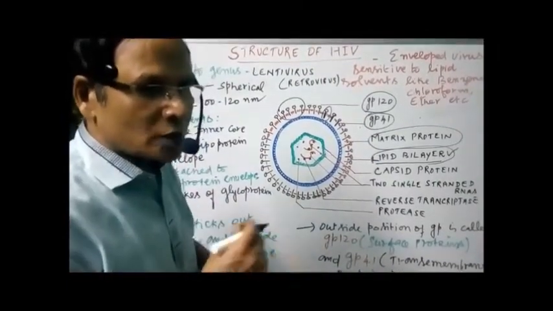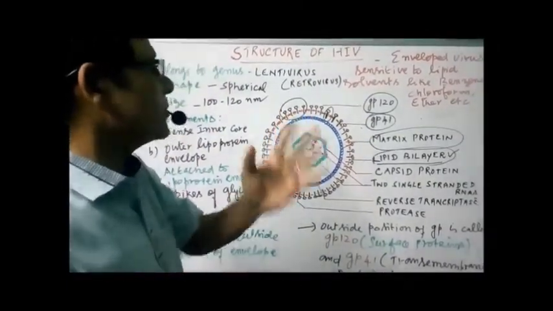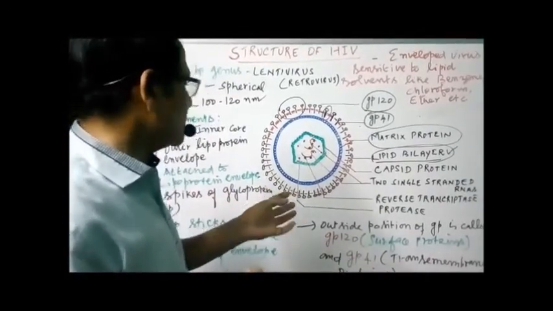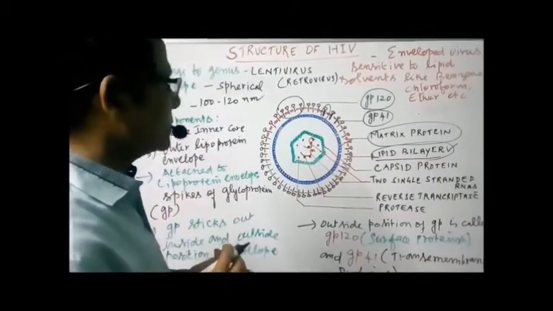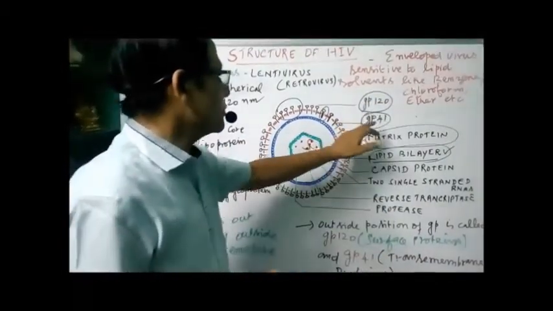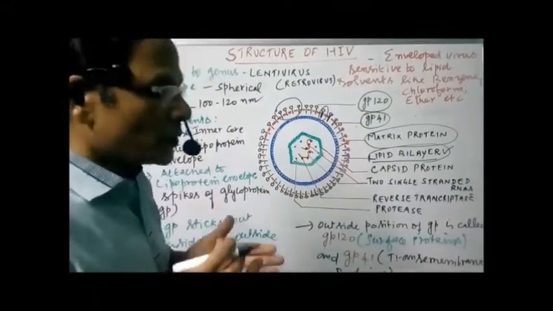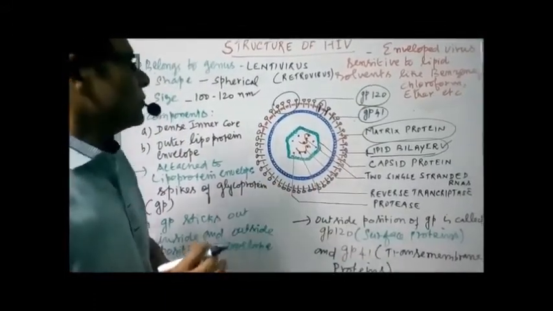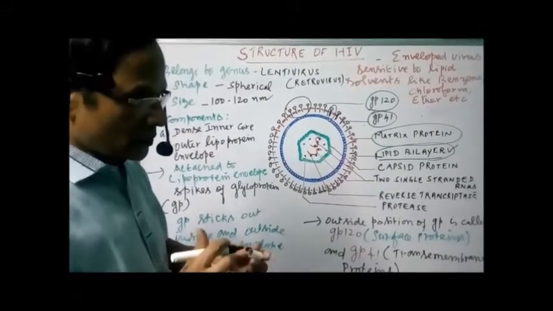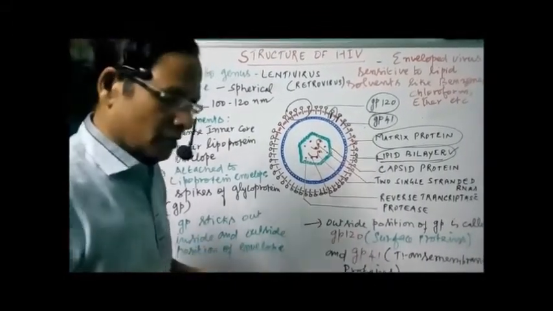That refers to what is called the size of the particles which get sedimented. So GP120 and GP41 are the two components of the spikes. GP120 is the outer surface protein, and GP41 is the transmembrane protein passing through the envelope. It is GP120 which is attached to the surface receptor of the host cells.